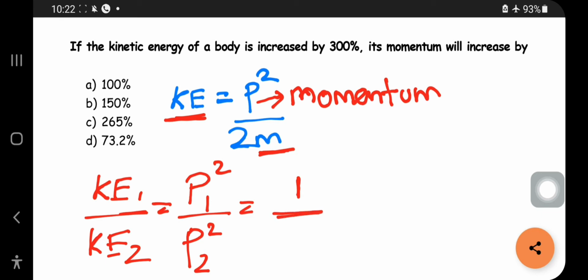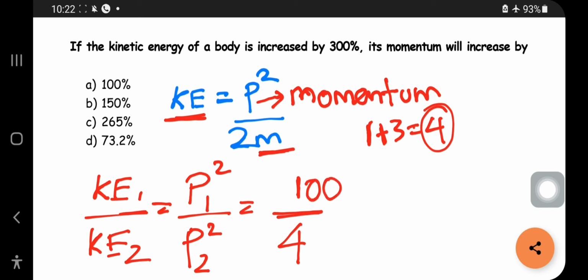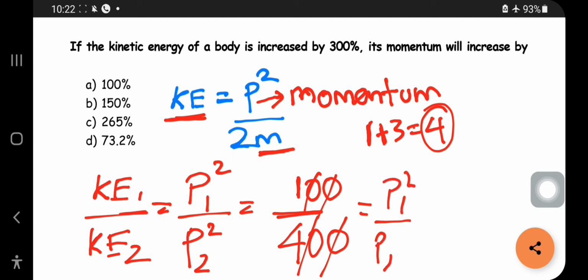It has increased by 300%. 300% of 1 is 3. Increased by 300% means 1 plus 3, which is 4. So it has increased 4 times. So 1 by 4 is equal to p1 square by p2 square. You can also take it as 100: if 100% is the first value, a 300% increase means it will be 400. So the simple ratio is 1 by 4 equals p1 square by p2 square.